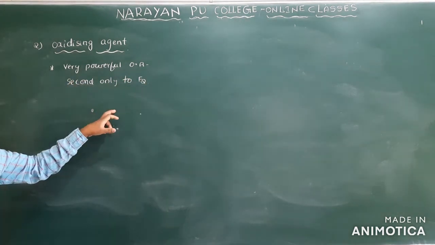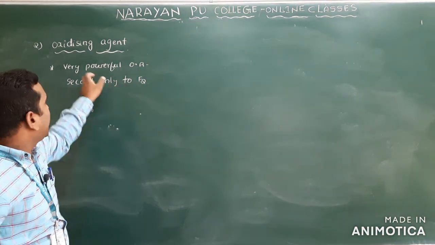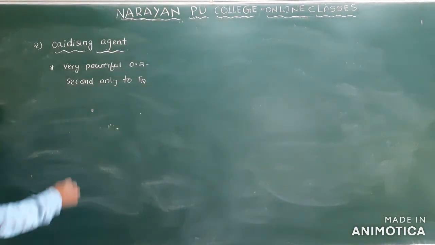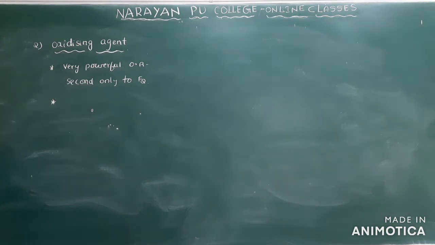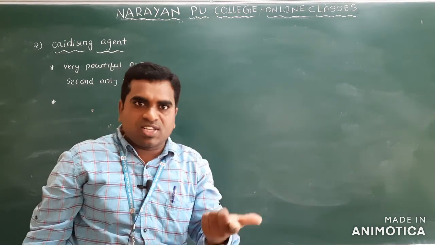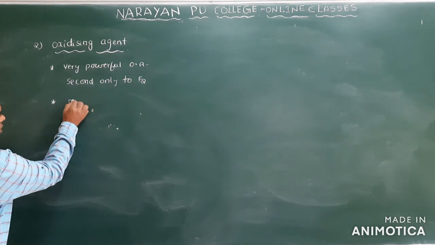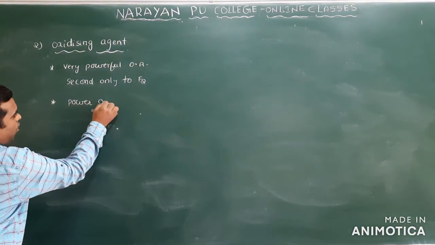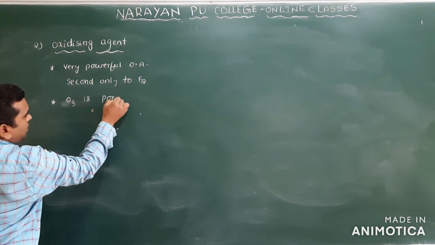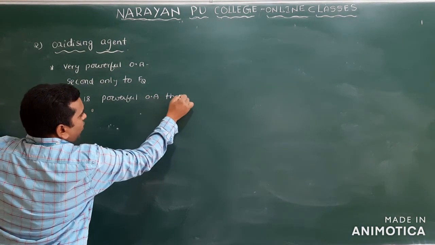Fluorine is the most powerful oxidizing agent, and ozone is the second most powerful oxidizing agent. It is a more powerful oxidizing agent than oxygen. Oxygen also we have already discussed, it is an oxidizing agent. So here, ozone is a more powerful oxidizing agent than oxygen.